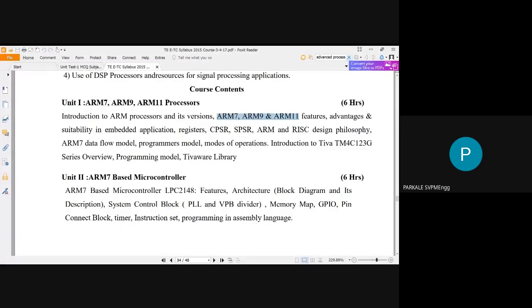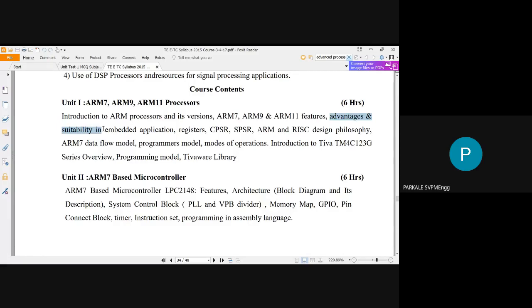Okay. So in unit number 1, you have to see what are the different types of ARM processors and their versions. You have to study the features of each microprocessor, that is ARM7, ARM9, and ARM11. Then we have to see the advantages of each version, that is 7, 9, and 11.